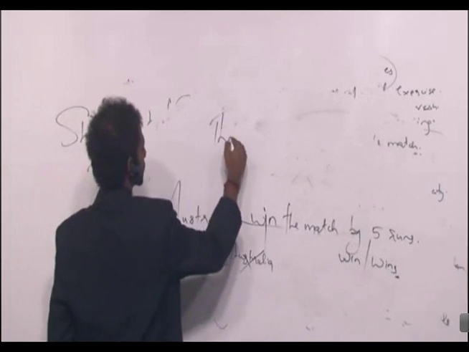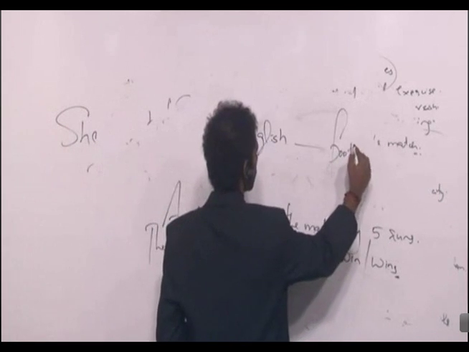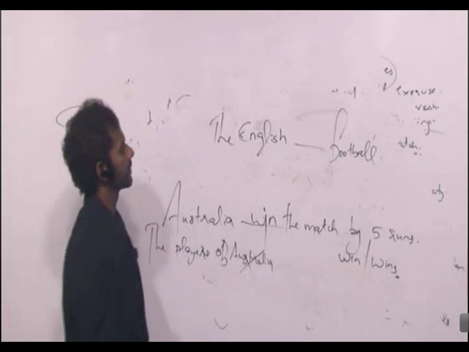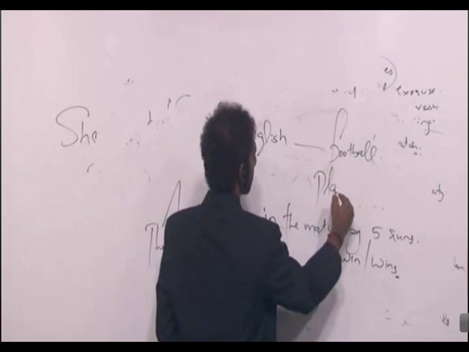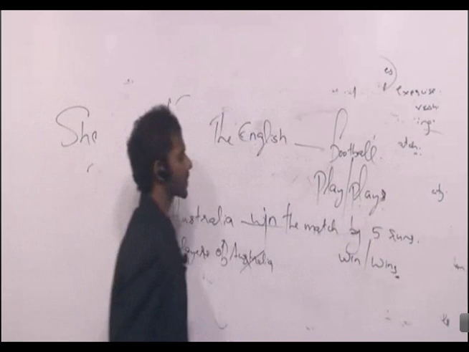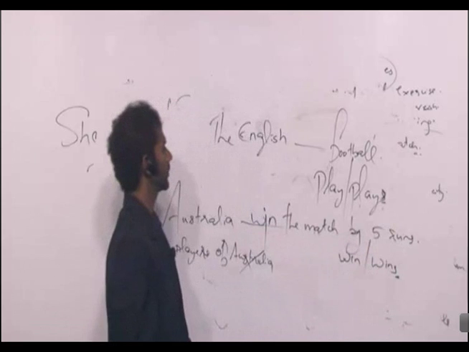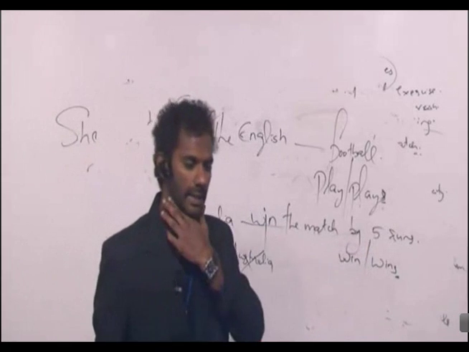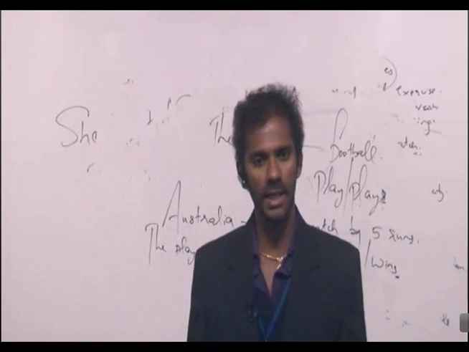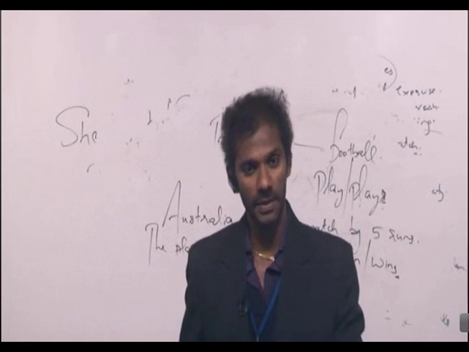What about this statement? The English dash football. Options are play, place. The English dash football. Play is plural, place is singular. Clear? Fine. The English dash football. Now, what is the language of England? English. What is the people of England called? Don't say Englishmen, English people, not that, right?